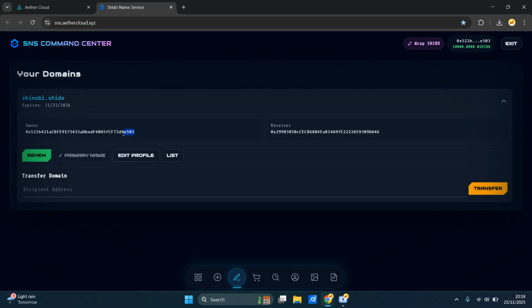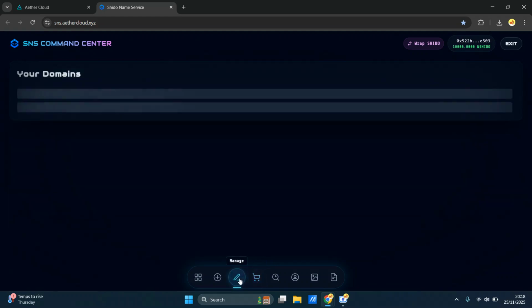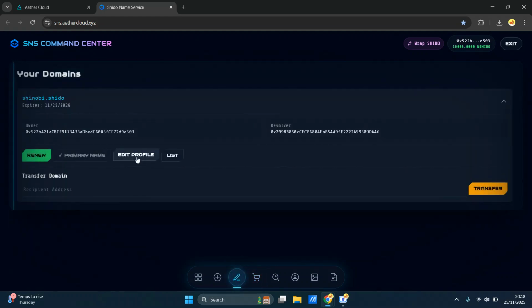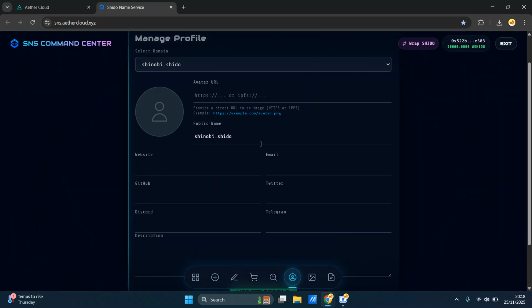And this is the address. I'm the owner, right? So this is the address, E503. It is set as primary, and this is the resolver. Resolver is used to work out, we'll get to that in a second. So it's set as primary. We want to edit profile, and you can list it on a marketplace. So if you click here, it goes to marketplace. Can you see the marketplace here? So let's go back to manage, and we want to edit profile.